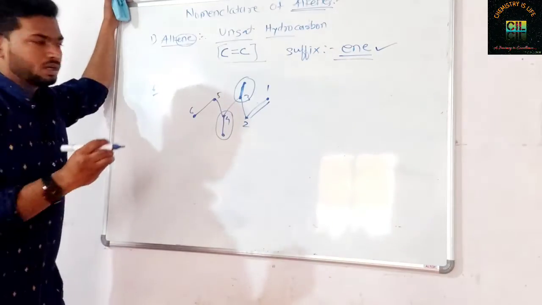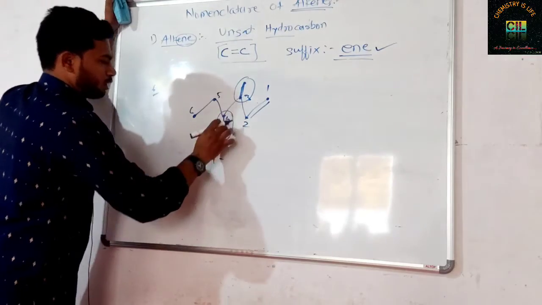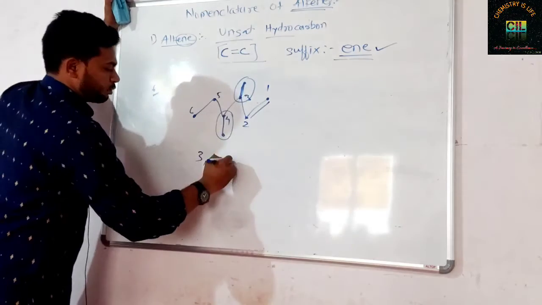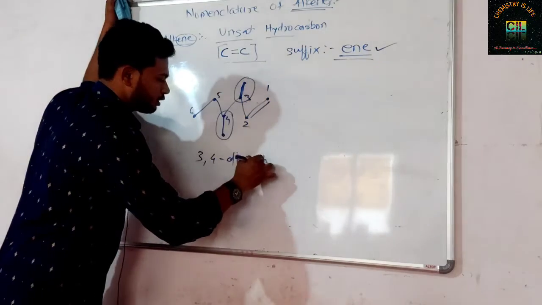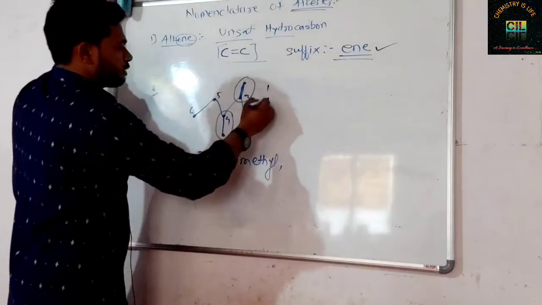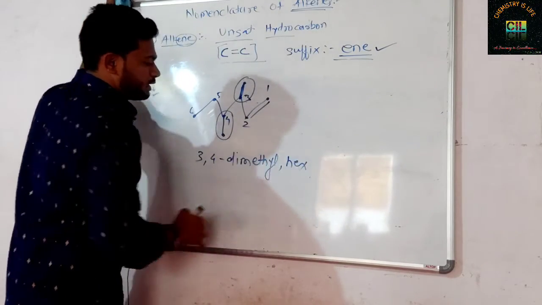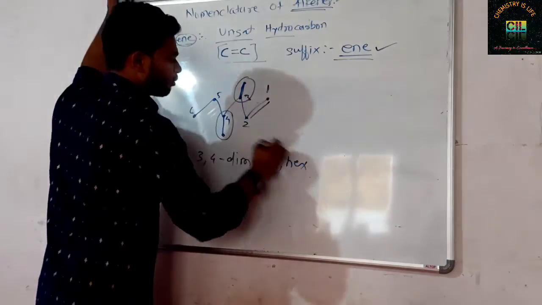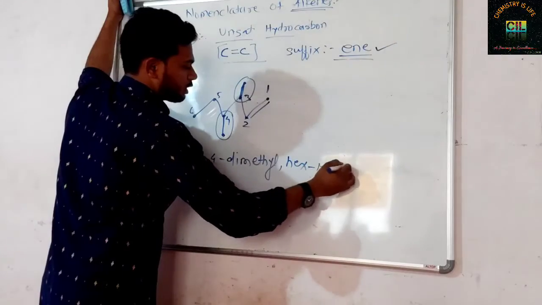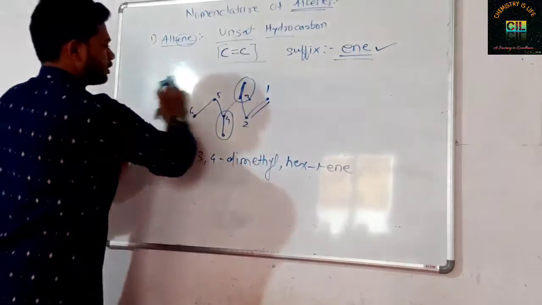First of all, mention their numbering, 3 and 4. Write 3, 4. How many methyl groups are there? 2. Apply dimethyl, 2, 4 dimethyl. Then the parent chain has 6 carbons, so the word root is hex. 2, 4 dimethyl hex. The position of the double bond, 1 ene. Correct. In this way you can apply the rules for the alkenes.